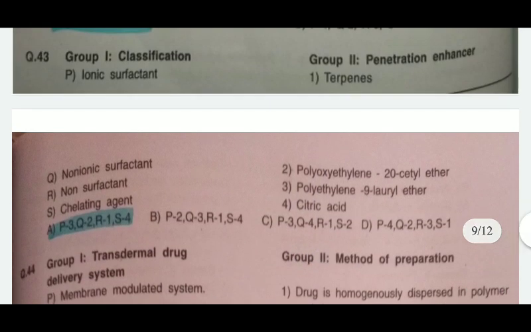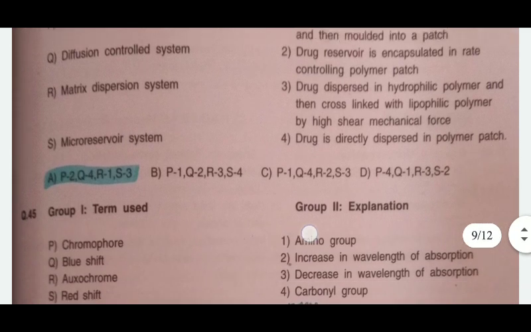Next is the classification of penetration enhancers. In this, first is the ionic surfactant. The answer is polyoxyethylene 9-lauryl ether. Non-ionic surfactant, answer is polyoxyethylene 20-cetyl ether. Non-surfactant is terpenes. Chelating agent is citric acid.